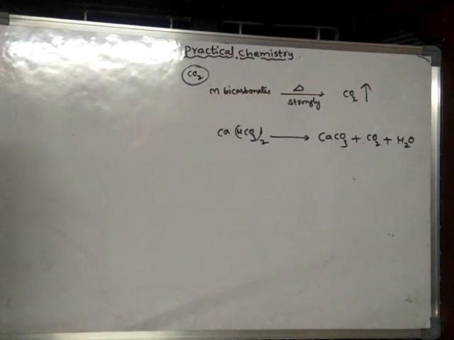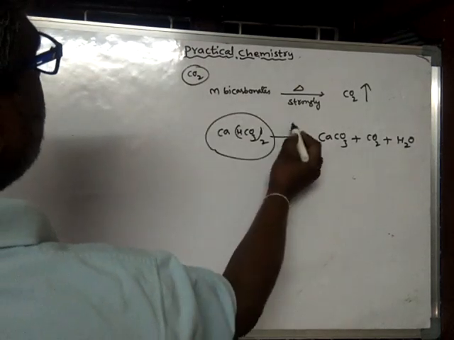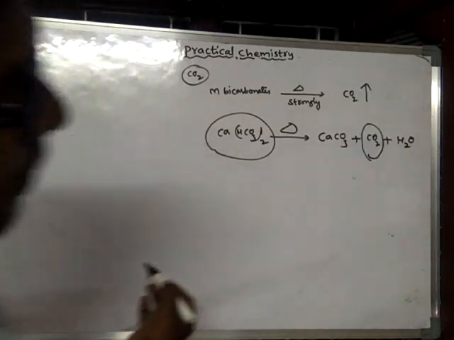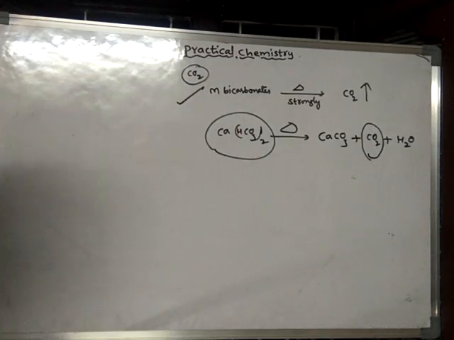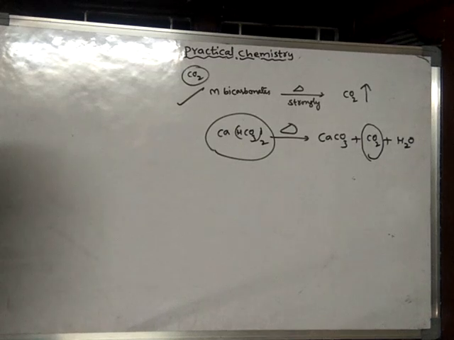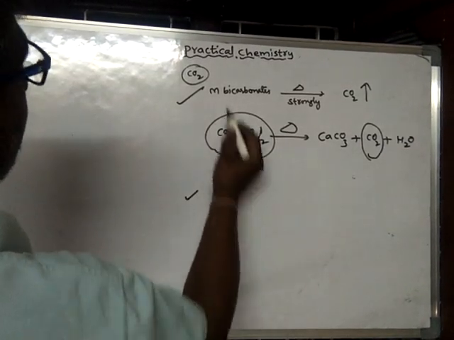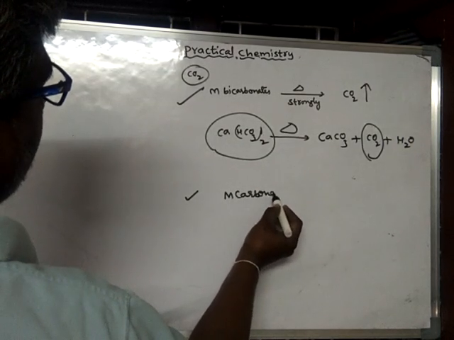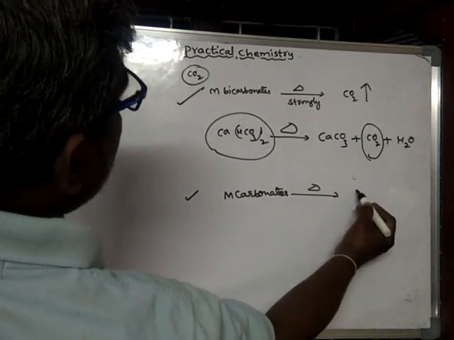Okay, so in this way, when metal bicarbonates are strongly heated, we get liberation of carbon dioxide. So this is also another method for the preparation of carbon dioxide. And there is one more method. See, strongly heating carbonates also. So metal bicarbonates, even metal carbonates upon strongly heating will produce what?